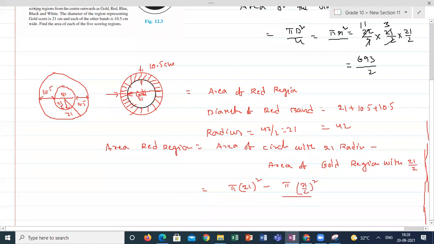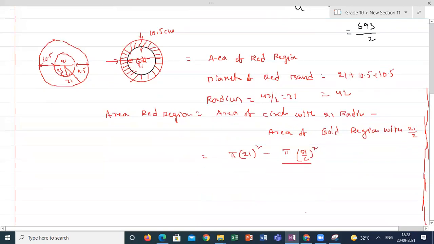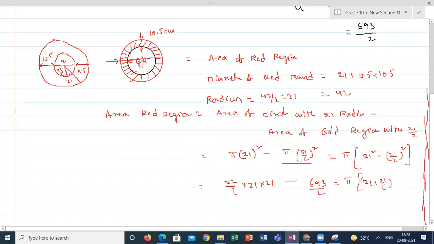This is already calculated. (22/7) into 21 into 21 minus 693/2, or you can keep it like this: 21 square minus 21/2 whole square. This also you can calculate as pi into 21 plus 21/2, 21 minus 21/2.